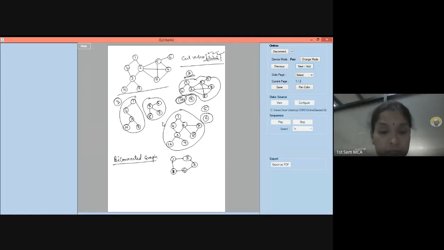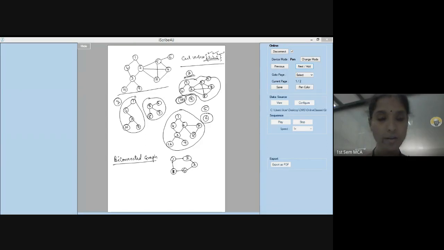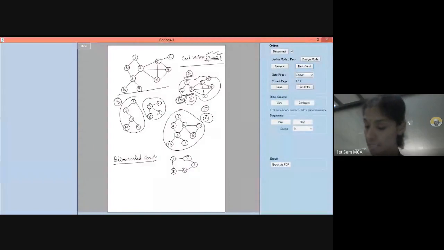This is 5. Can you tell me the cut vertex of this graph, please? No cut vertex, ma'am. Okay, there are no cut vertex here.